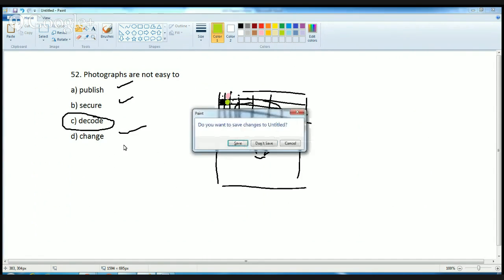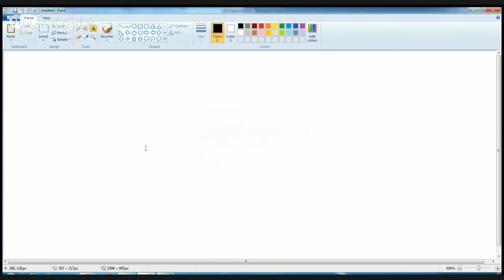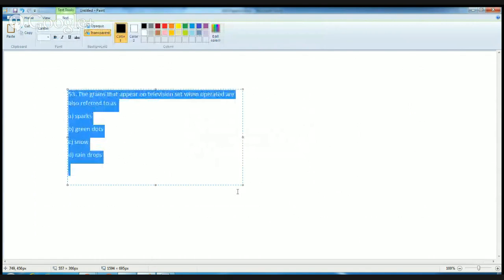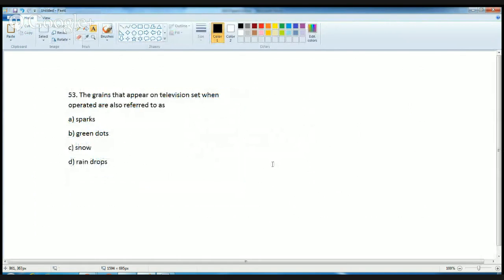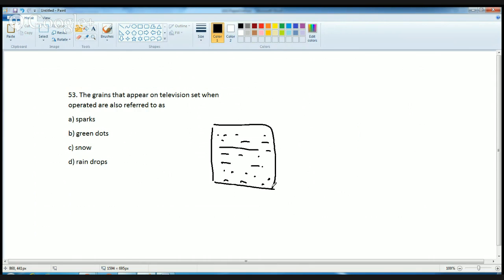The next question is again based on mass communication and telephone media. The question talks about the grains that appear on the television set when operated, known as... If you have seen the primitive TVs or the cathode ray TV, on the screen, if there is a disturbance, there are dots and blurred lines that appear. These disturbances that appear on the TV set are known as snow.